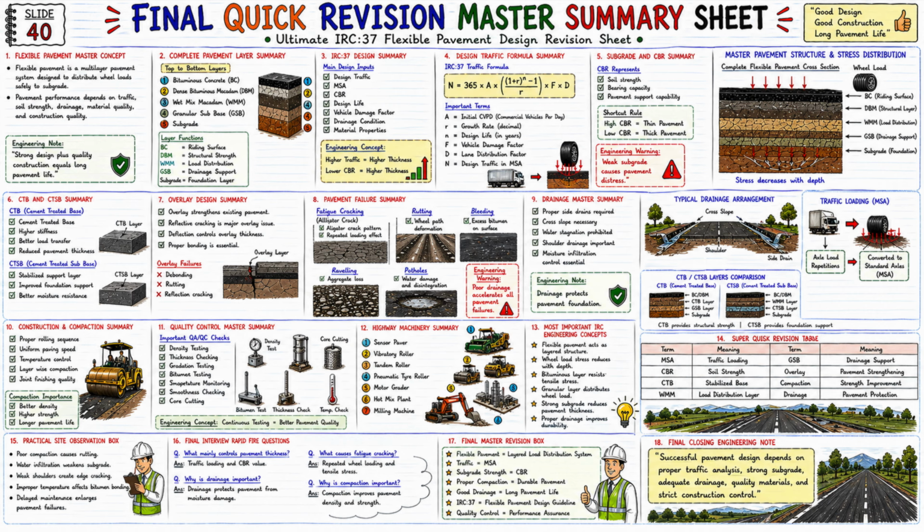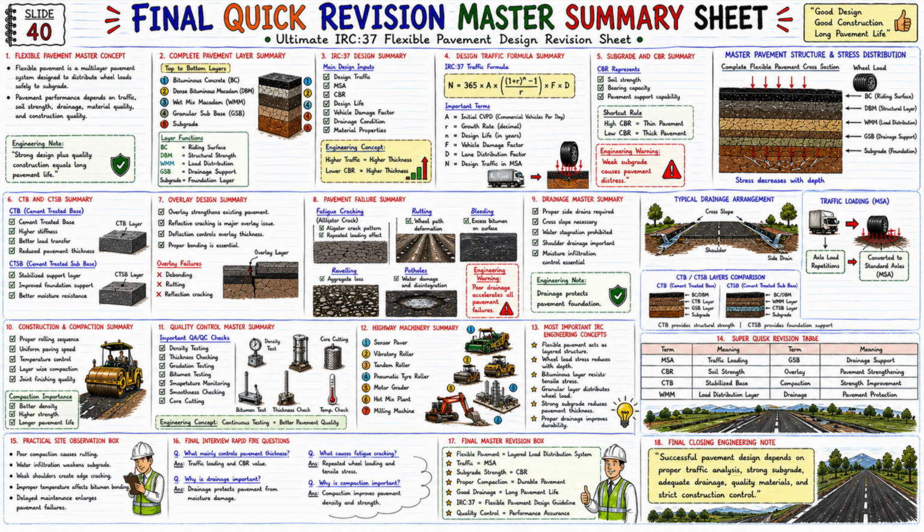Now let's look at the second section. Two, complete pavement layer summary. Top to bottom layers. One, BC. Bituminous concrete. Riding surface. Two, DBM. Dense bituminous macadam. Structural strength.